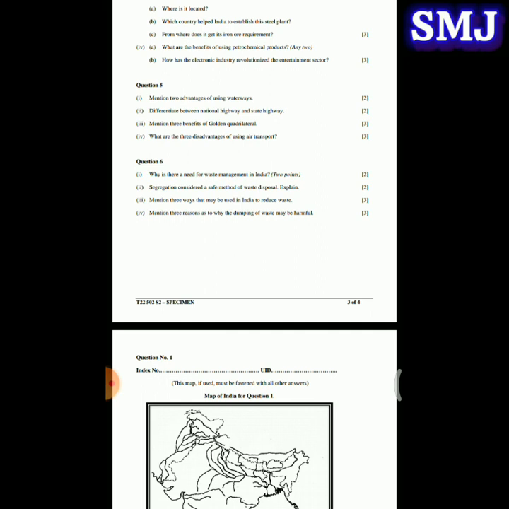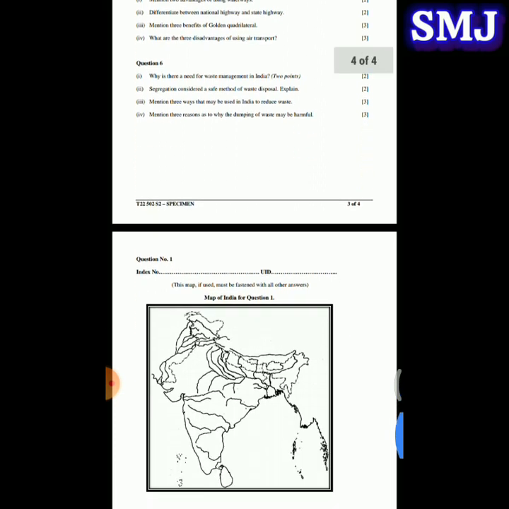Next question: what are the 3 disadvantages of using air transport? So the 3 disadvantages of using air transport are: first one, air transport is more risky type of transport; the second one, it is regarded as costliest mode of transport; and the third, the aircraft have small carrying capacity and one cannot carry bulky luggage.